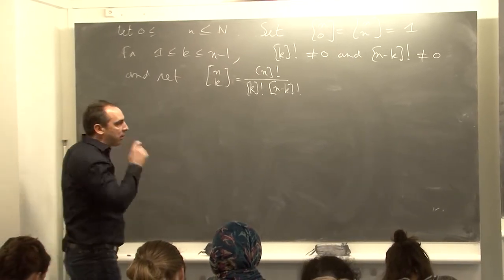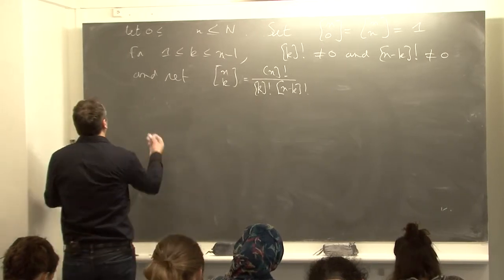Okay, and why do we introduce these notations? For the following reason.